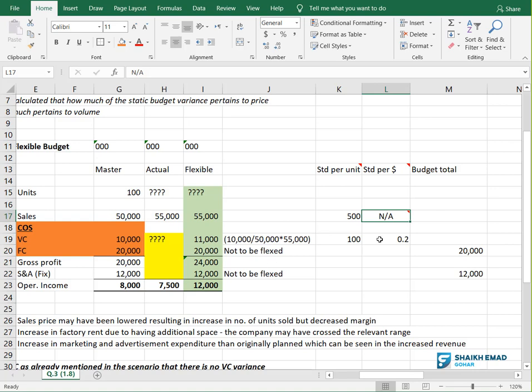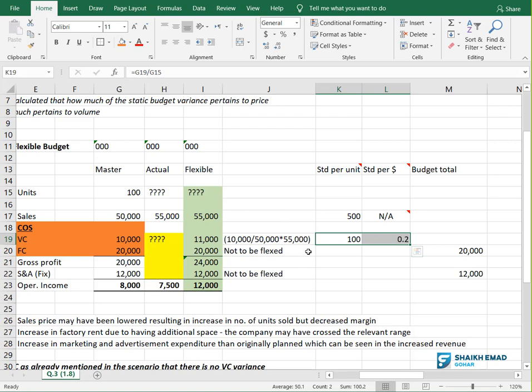Now see, I wrote here for you: this is irrelevant because the actual number of units is unknown. We don't know the actual units, so we cannot use the standard per unit column. Getting the story, which I used in my example before. Therefore, you have to calculate the standard per dollar figure because sales dollar is the base. What is the base now? Sales dollars, right? So this is our base. So we will use these two pieces of information.